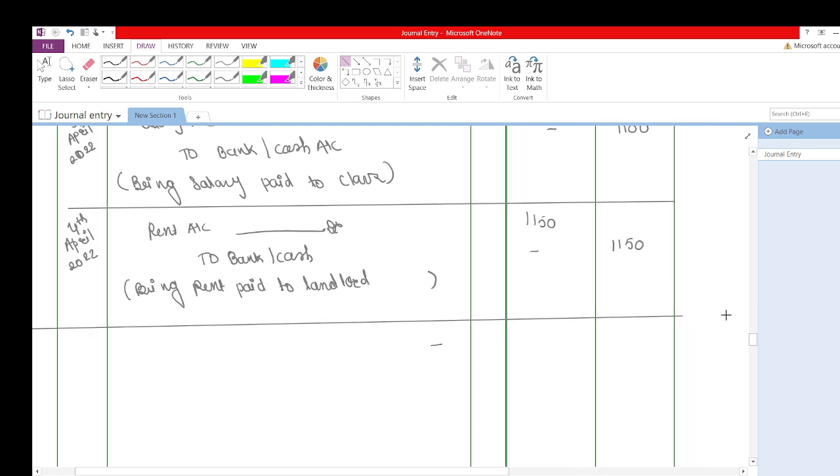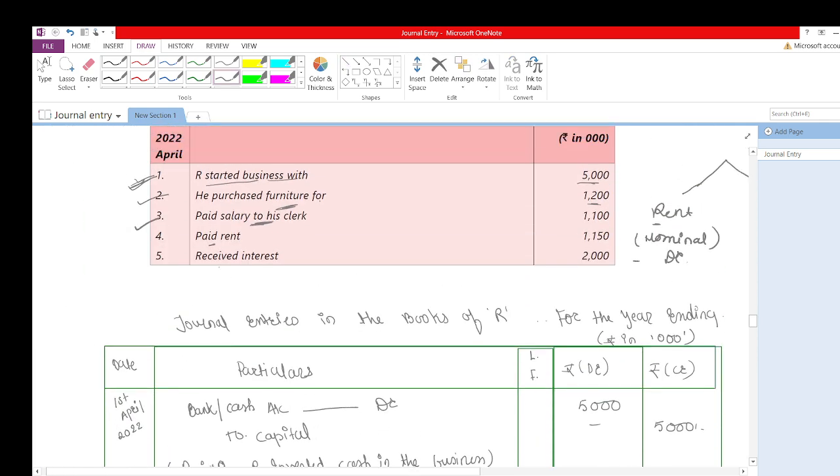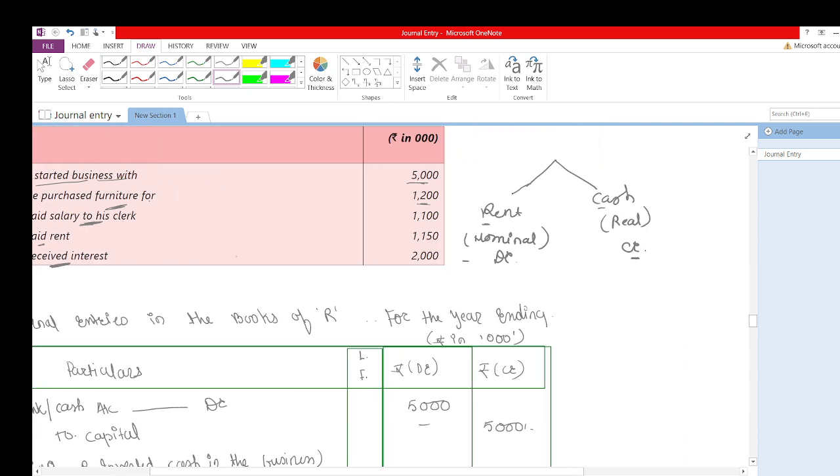Now the last transaction is received interest. They have received interest. Interest is income to the business, as we all know.